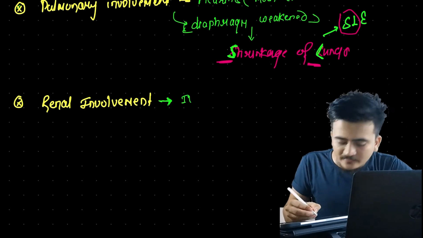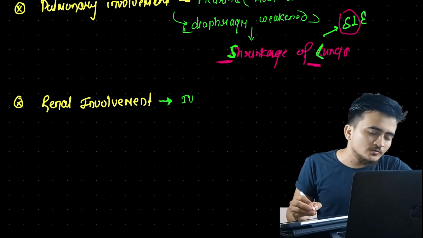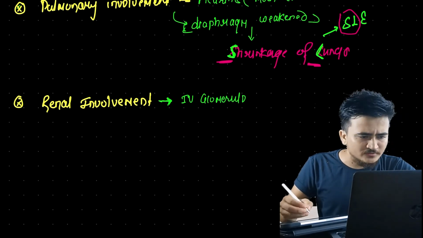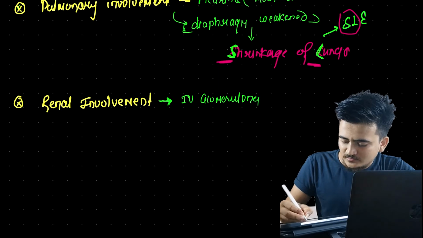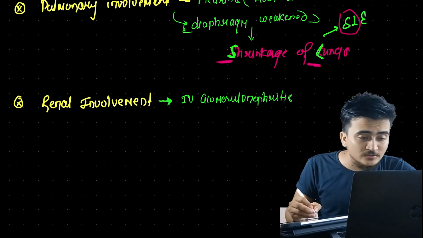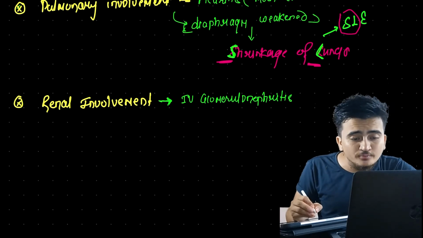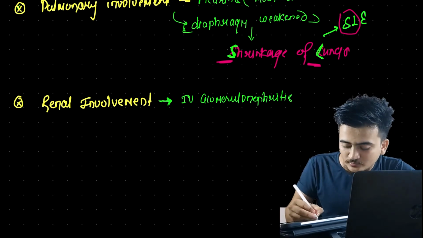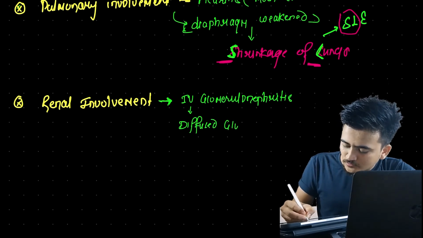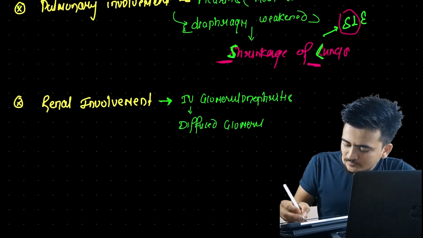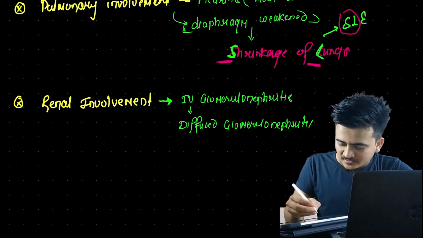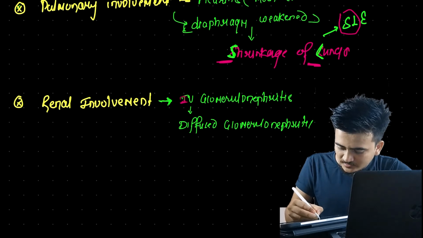What I said is type 4 glomerulonephritis. Now what is this type 4 glomerulonephritis also called? It is also called diffuse proliferative glomerulonephritis. Okay, now we can also remember it by just this 4, right?